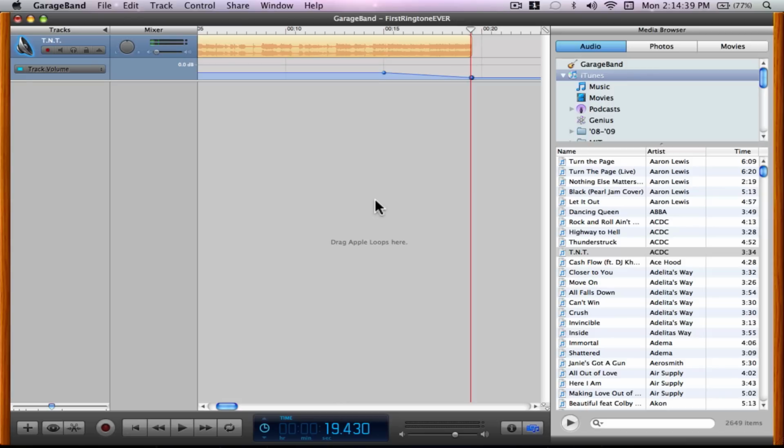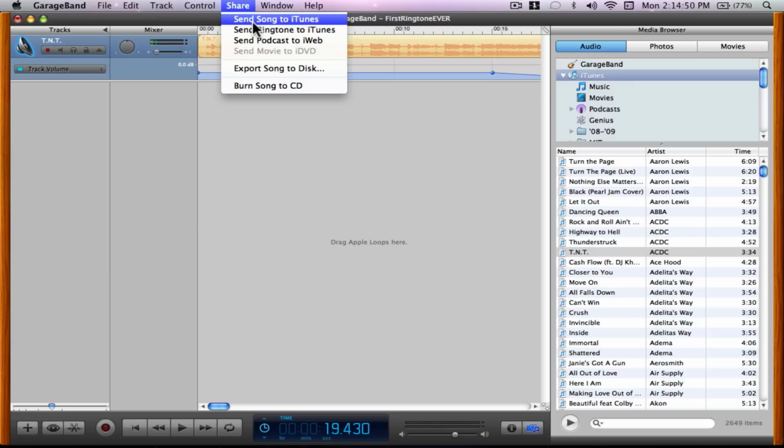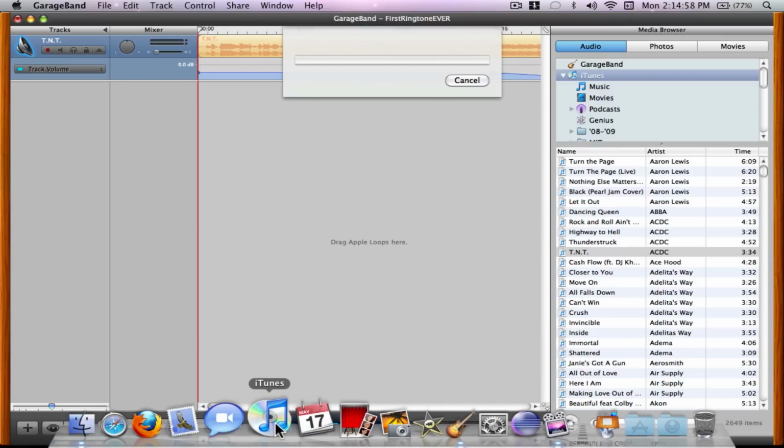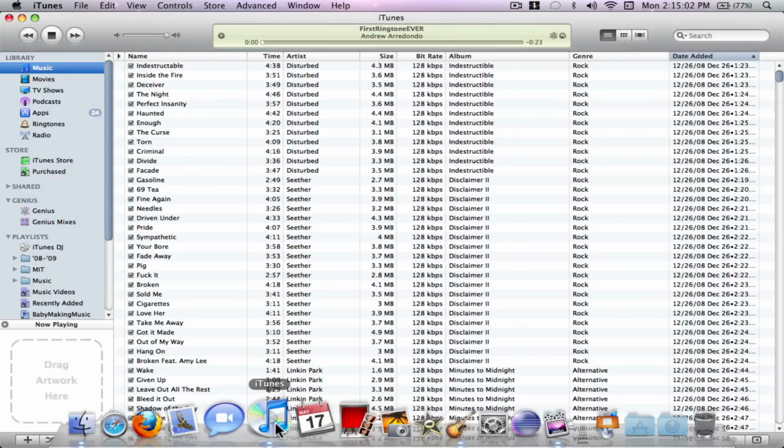Now, if you have a regular phone like me, say like a BlackBerry or anything like that, what you're going to want to do is send it as a song. So I'll go ahead and show you that way. We'll go to Share and Send Songs to iTunes. And all these presets I have set, you can just call it whatever. And I'll go to Share. You can see it opens up iTunes, and it should convert quickly, and it should play automatically.